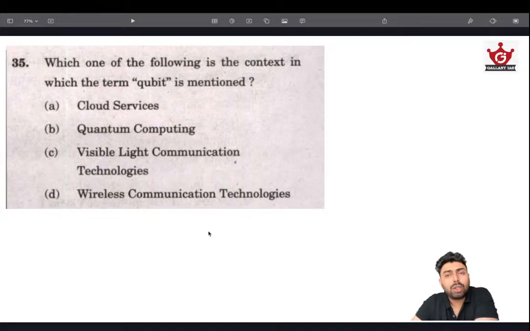So what's the difference between a qubit and a normal bit? You have to learn something about quantum computing, because recently, as with any advanced technology, the government is pushing for that development and indigenous development. So AI, then these generative pre-trained transformers, GPTs, then semiconductors and quantum computing are all new and cutting-edge technologies, like blockchain technology. You need to know something about them. UPSC has asked very basic questions about this, but UPSC could be asking something deeper also. How exactly does this work? What are the issues with this? That's worth looking into, and I have added the material here. So we'll take a look.